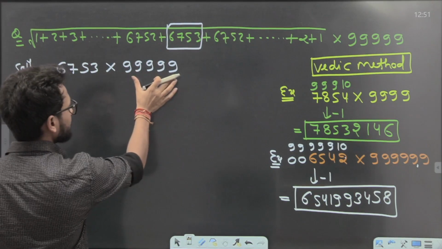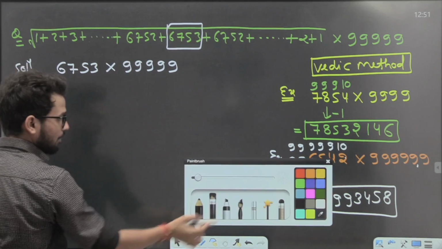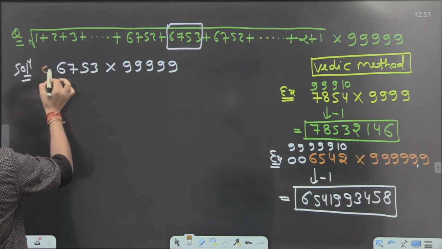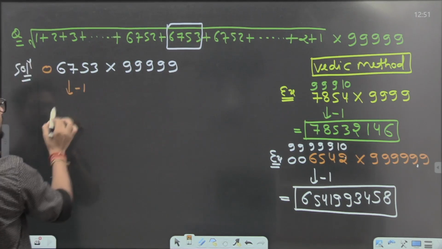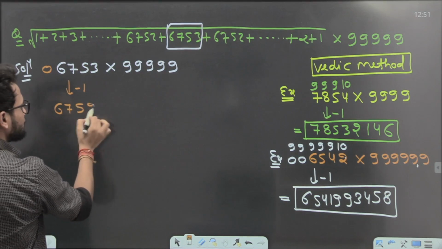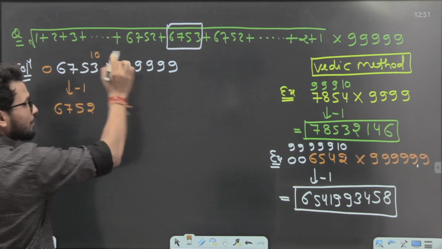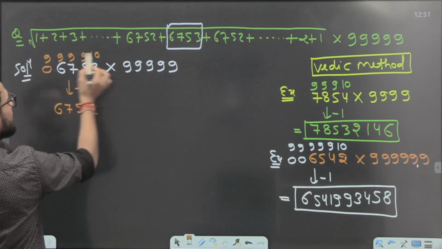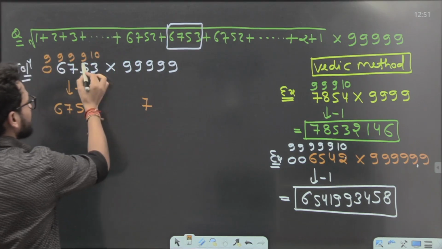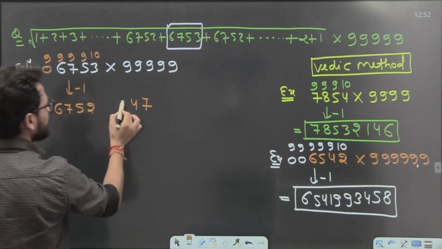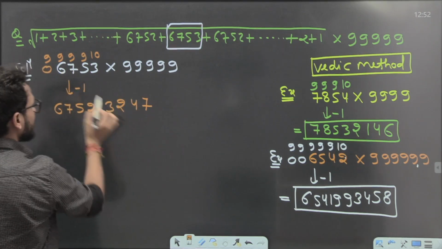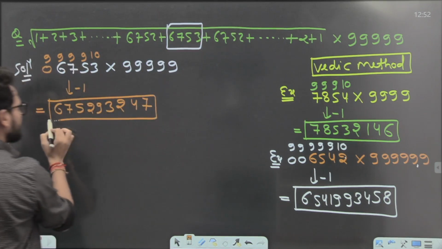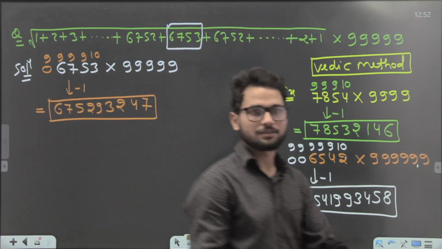How many digits are there? 5. Everybody tell me, how many digits are there? 5. Therefore, put 1 zero. Subtract minus 1: 6, 7, 5, 2. Subtract the very first digit from 10 and the rest from 9. 10 minus 3, 7. 9 minus 5, 4. 9 minus 7, 2. 9 minus 6, 3. 9 minus 0, 9. It is okay with that, guys. You got the correct answer.